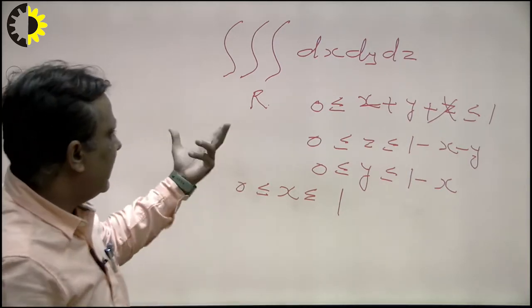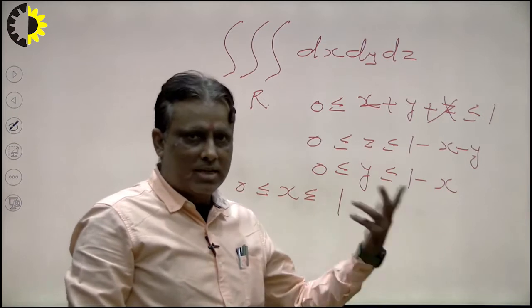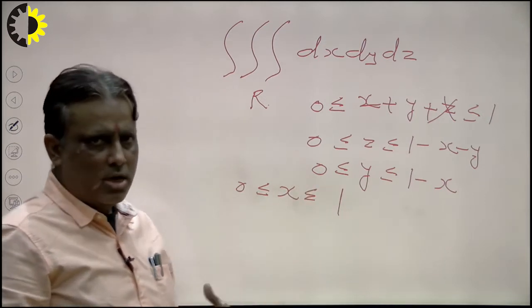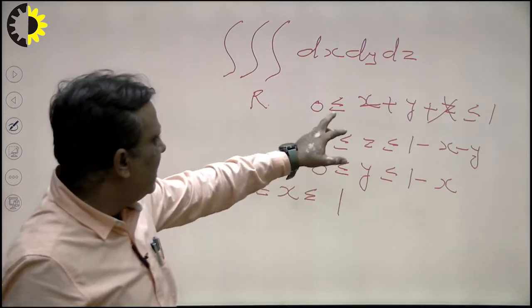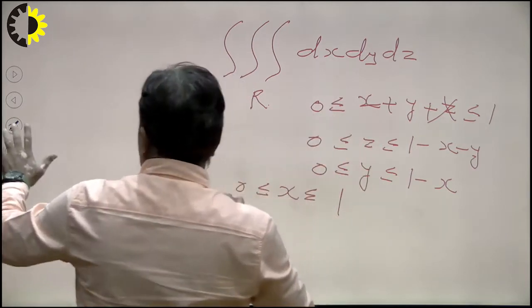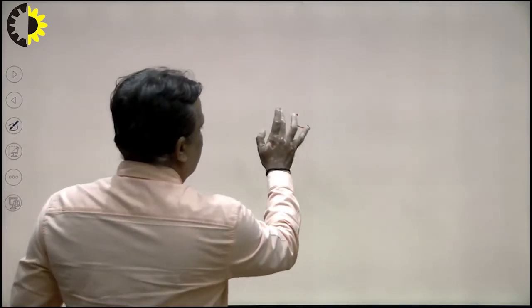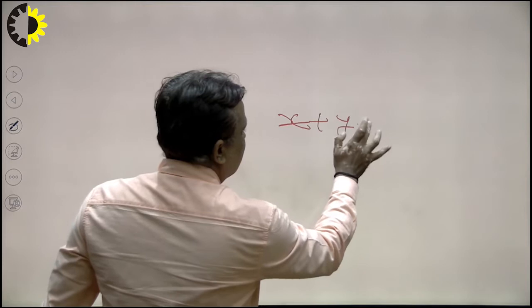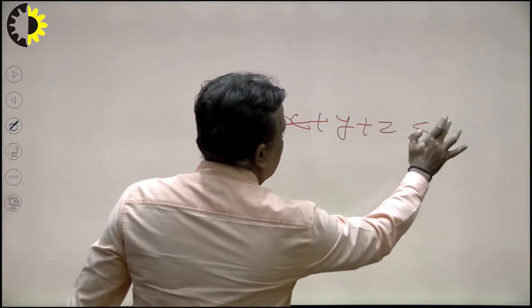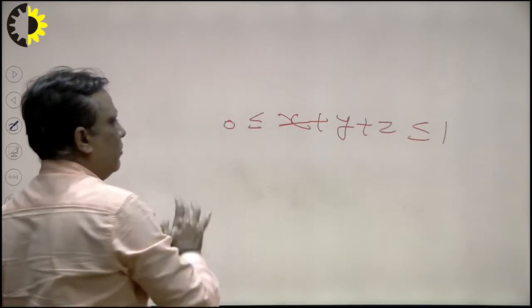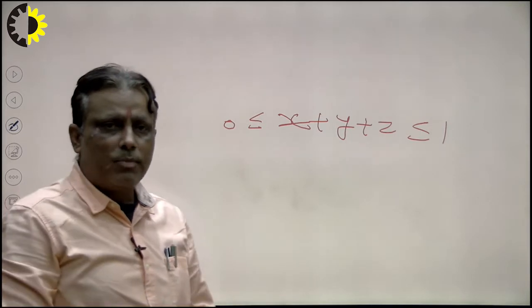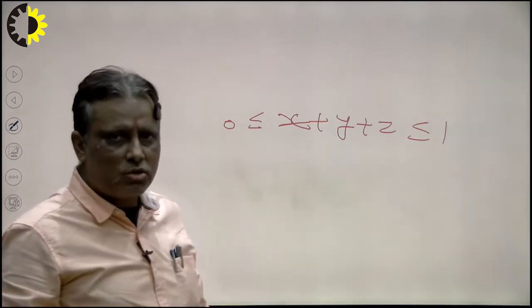Suppose any student can say, sir, I want to take the limit of x first, and then y and then z. There is no problem. What will be the limit of z from this region? Suppose I want to calculate the region x plus y plus z less than or equal to 1, greater than or equal to 0. Suppose the student wants to take the x limit first. So what will be the limit here?